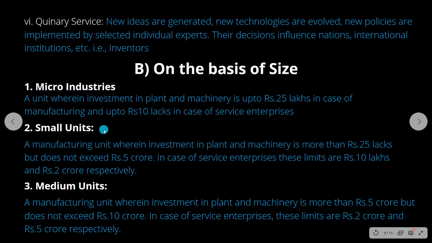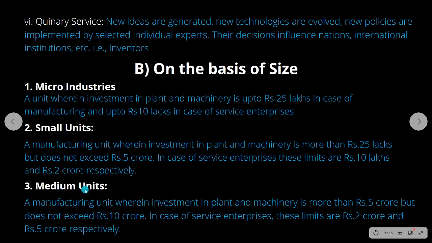Next one, you call it as a small unit. Here, if it is a manufacturing industry, the machinery investment must be more than 25 lakh but not exceed 5 crores. So it must be within 25 lakh to 5 crores, and if it is a service sector, it is between 10 lakh to 2 crores. That is called small units.